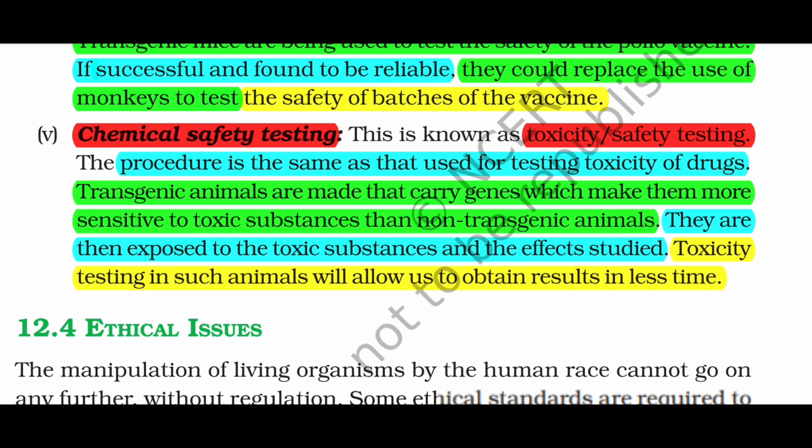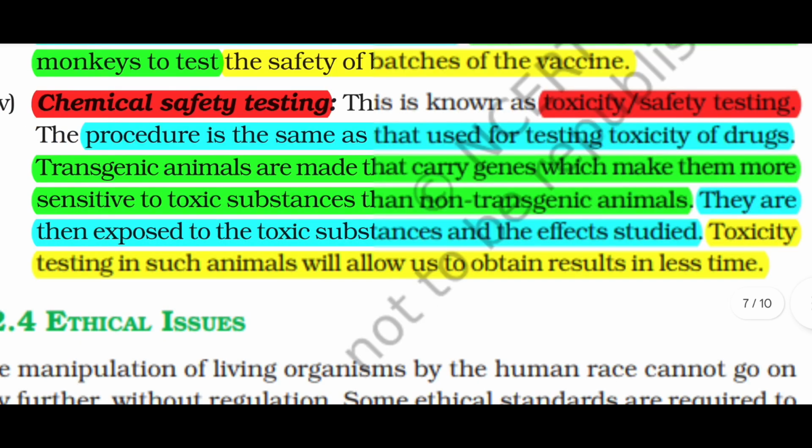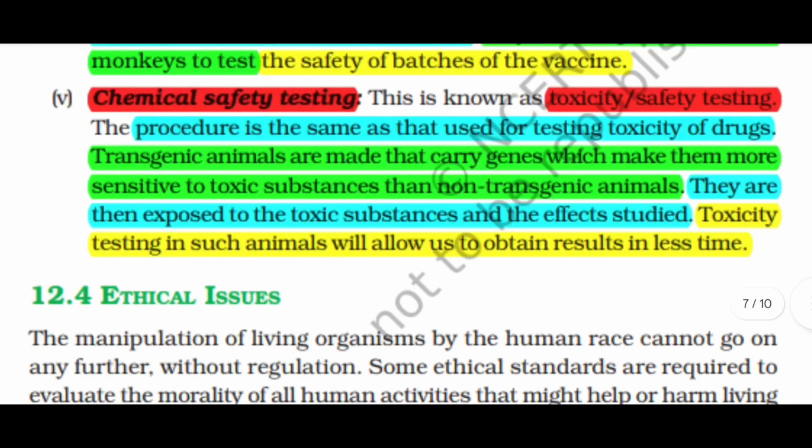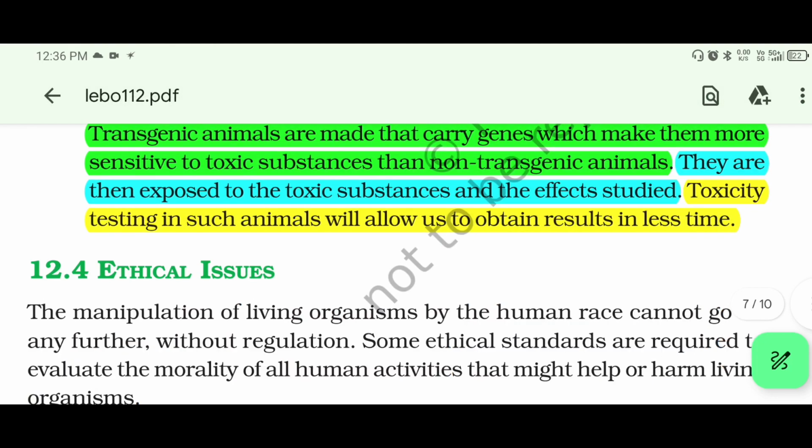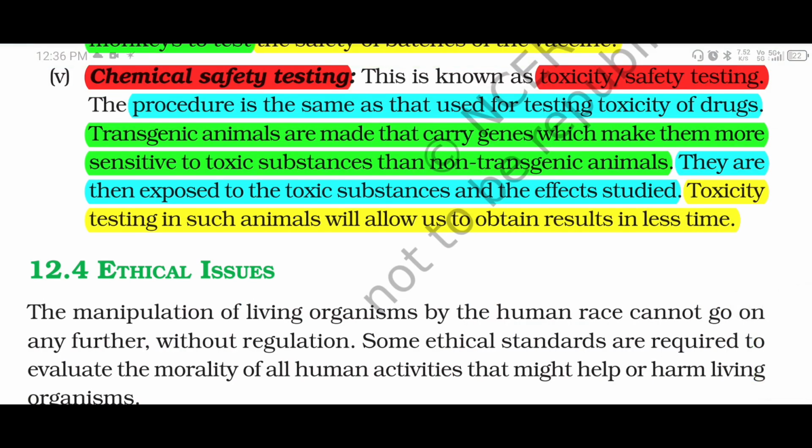Transgenic animals are made that carry genes which make them more sensitive to toxic substances than non-transgenic animals. They are then exposed to the toxic substance and the effects studied. Toxicity testing in such animals will allow us to obtain results in less time.